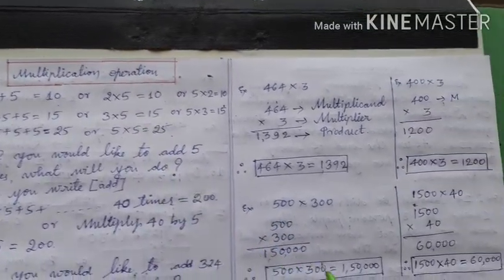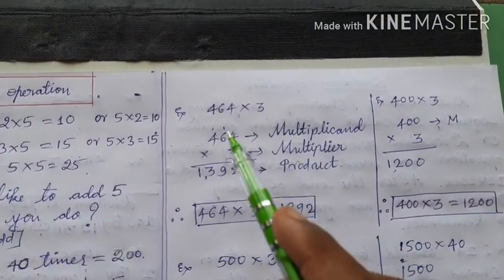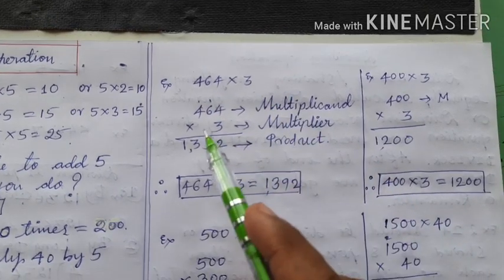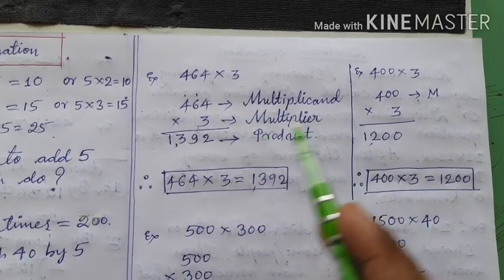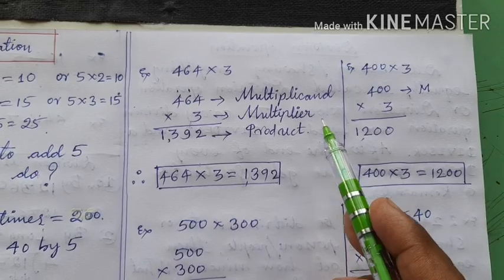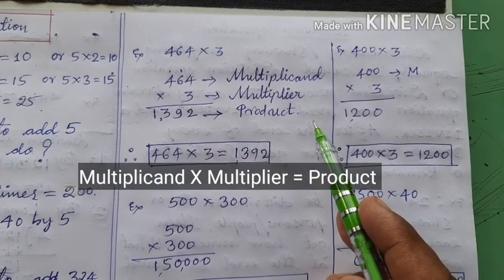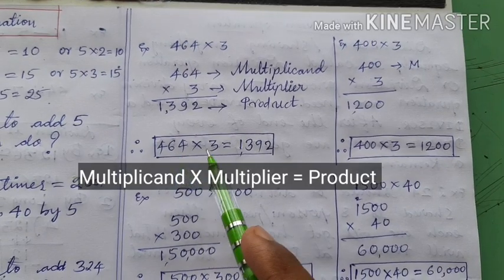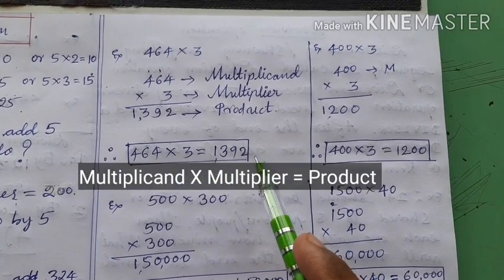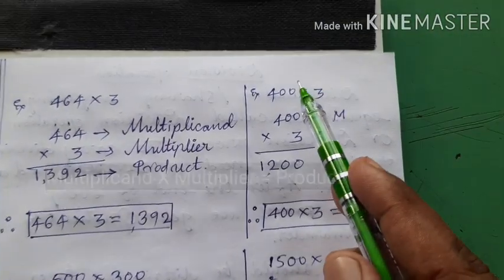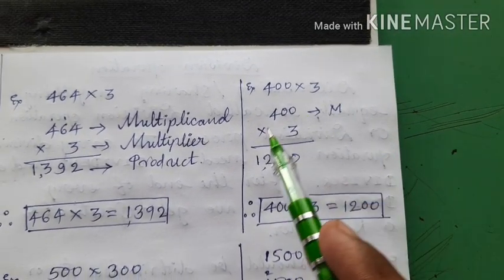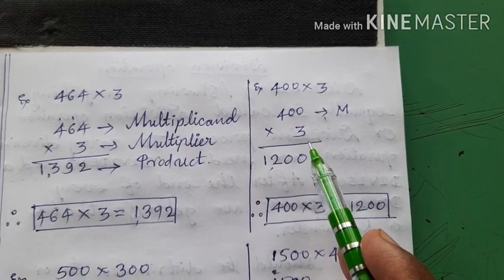Okay. Let us see some more examples here. 464 into 3. Here 464 is called multiplicand and 3 is multiplier. After the multiplication, whatever the answer we get is called product. Therefore children, multiplicand into multiplier is equal to product. Okay. See here 400 into 3 can be written as 400 into 3.